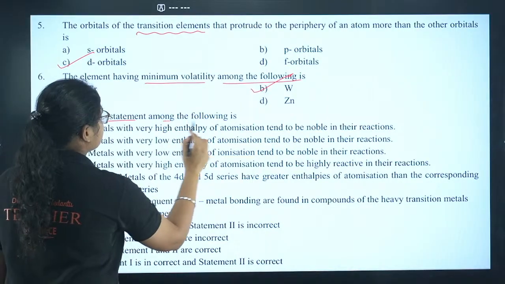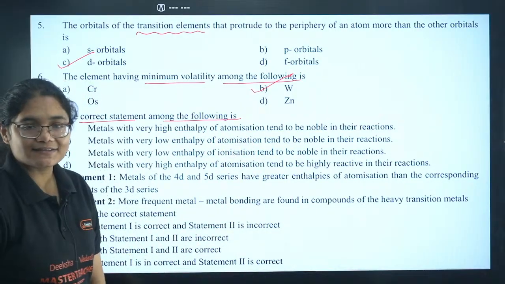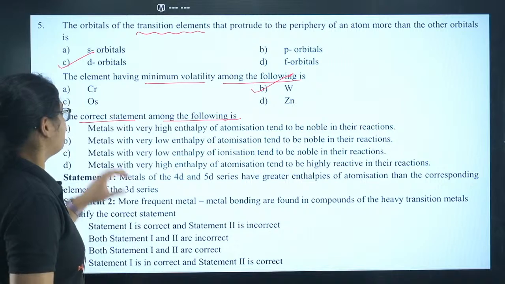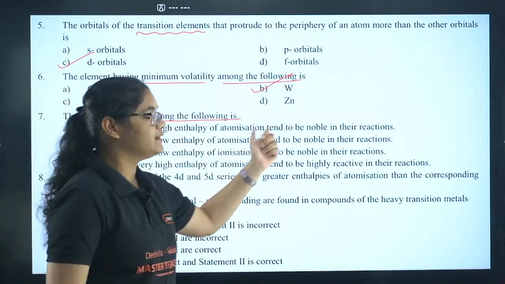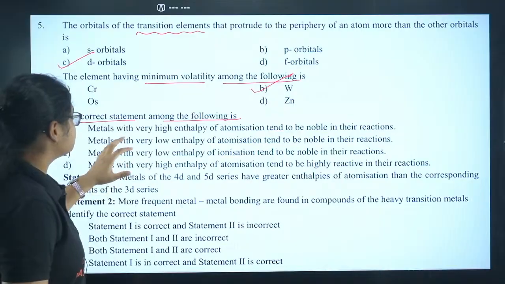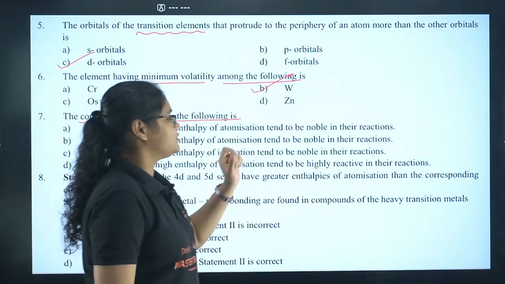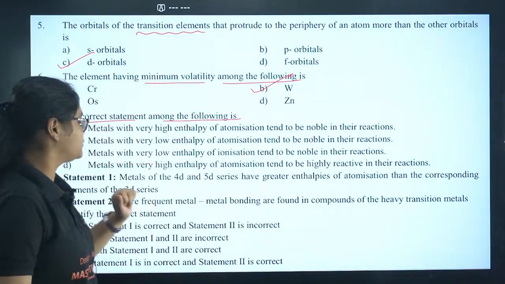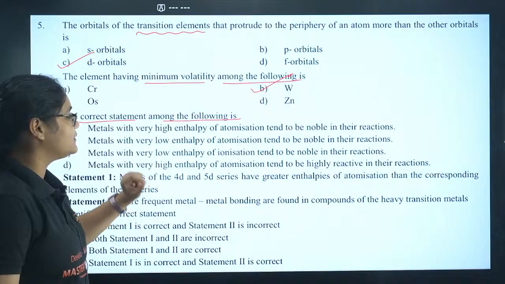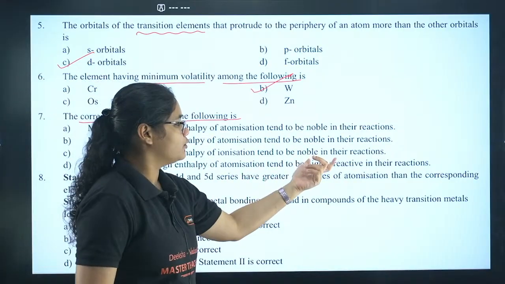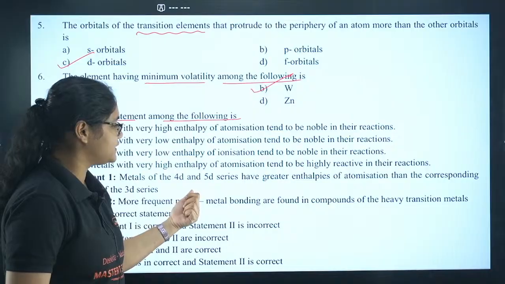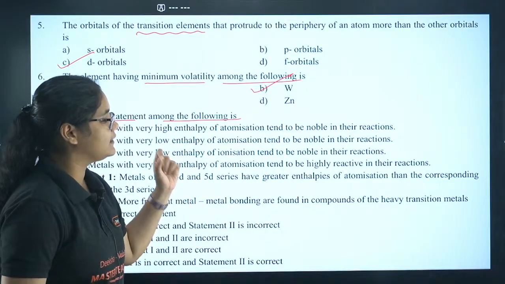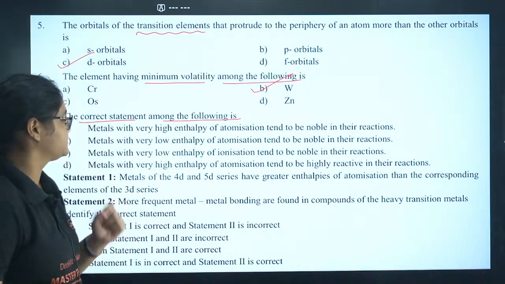The correct statement among the following, you have to find the correct statement. Metals with very high enthalpy of atomization tend to be noble in their reactions. Metals with very low enthalpy of atomization tend to be noble in their reactions. Metals with very low enthalpy of ionization tend to be noble in their reactions. Metals with very high enthalpy of atomization tend to be highly reactive in their reactions.